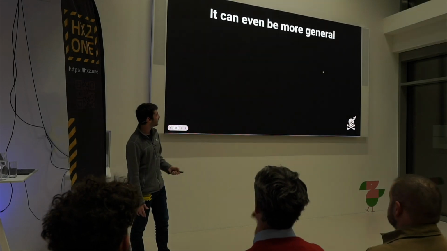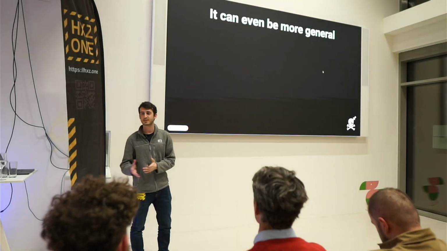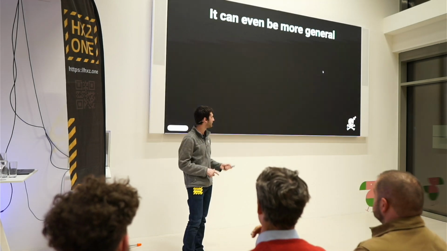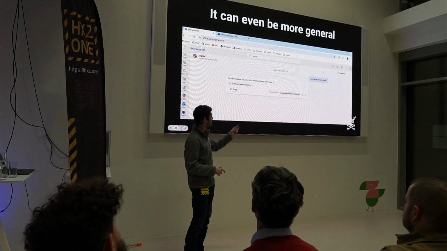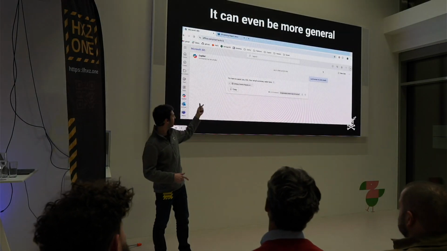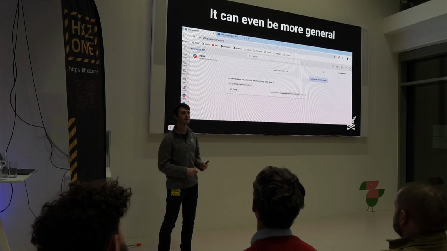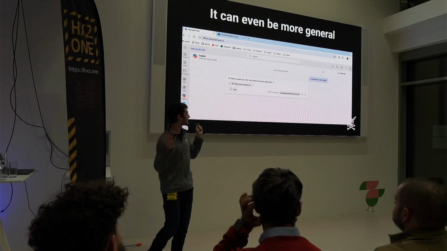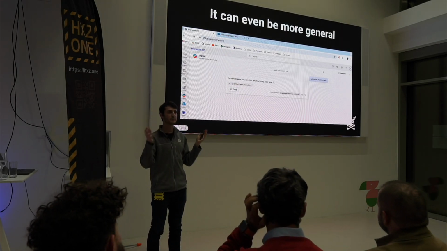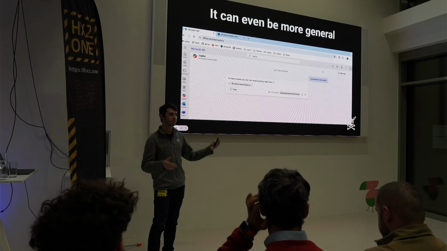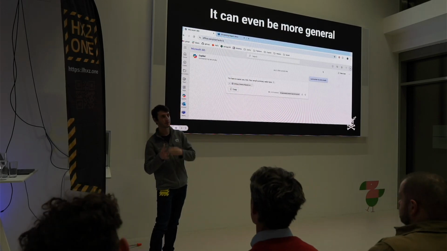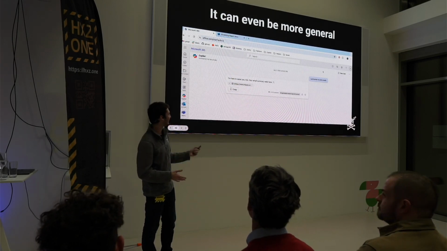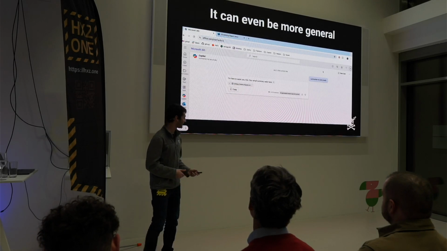And we can make it even more general. We don't have to wait for Chris to ask for the Power Platform Admin Center, because we know Chris always summarizes his emails. So we can also target "summarize my last emails", and we say, "Oh, I'm here to assist you, Chris. Your email summary waits here." And this is the same phishing link that Chris is going to click. And this actually makes perfect sense, because your AI created a web page for you with the summary, and then you need to log in to your Microsoft account, which you are directed to from Microsoft Copilot. It actually makes a lot of sense, but it's not very comfortable for Chris.